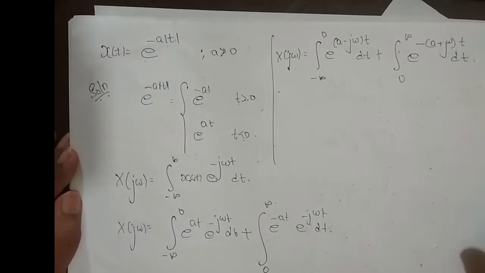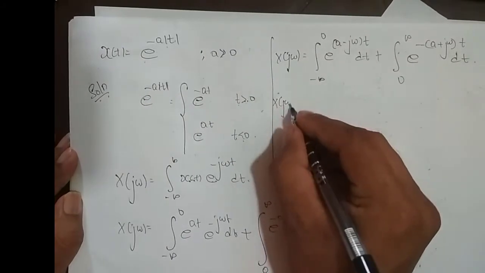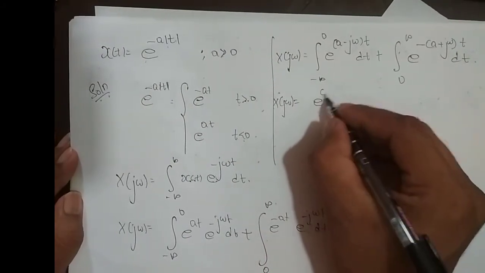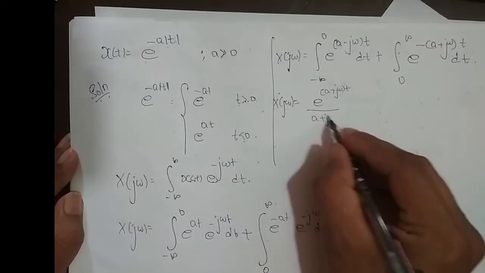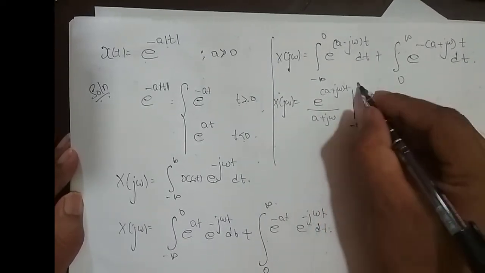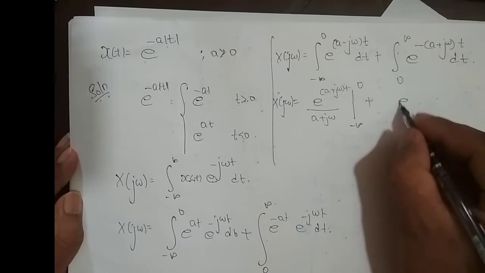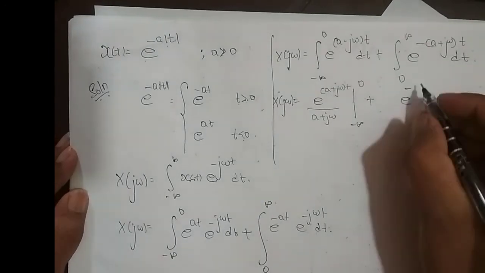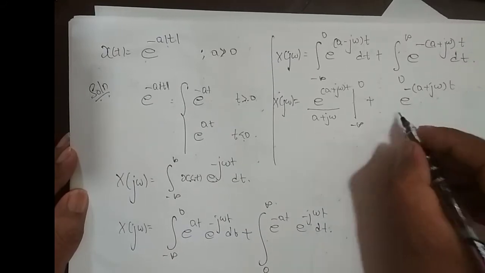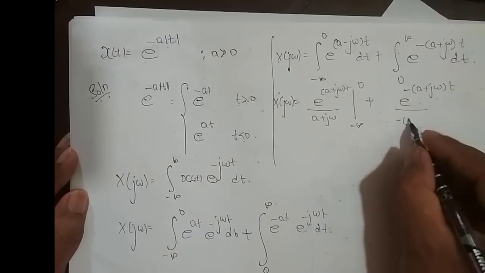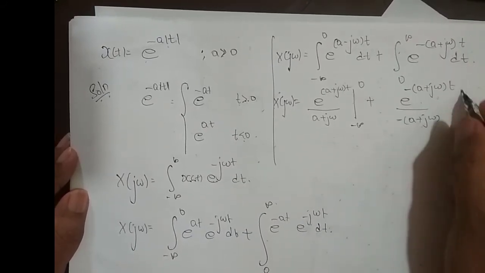Fine. Next I can integrate it. So X(jω) is equal to e^((a+jω)t) divided by (a+jω) with the integration limit, plus e^(−(a+jω)t) divided by −(a+jω) with the limit 0 to infinity.